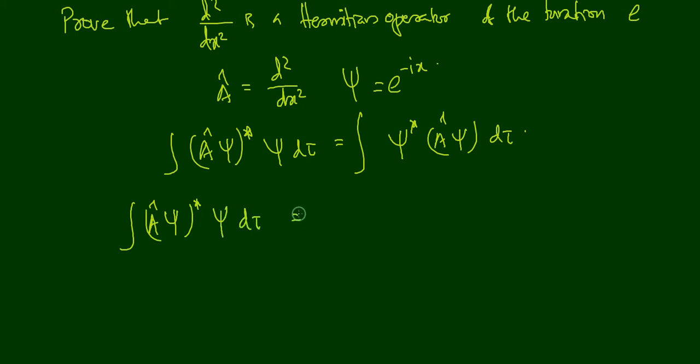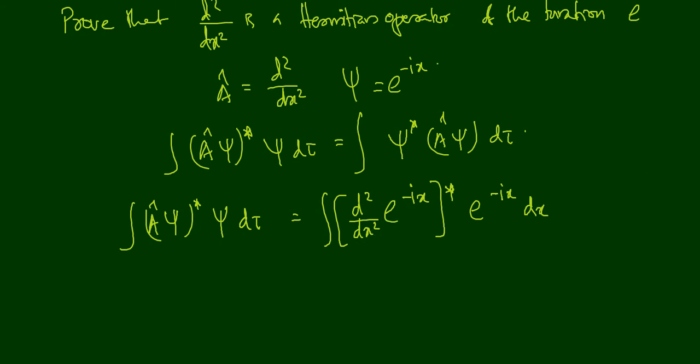In our case, A cap is d square by dx square, psi is e raised to minus ix, so the integral is of (d square by dx square of e raised to minus ix) the whole star, into psi, which is e raised to minus ix. Here d tau is dx because we have only one variable, x.